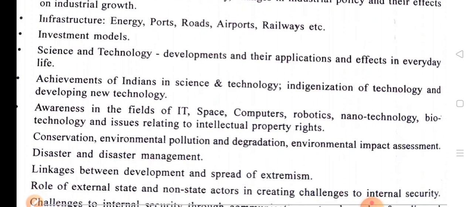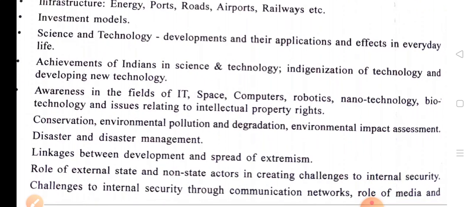Infrastructure: energy, ports, roads, airports, railways and so on. What are the renewable and non-renewable resources of energy? What is the significance of ports in the Indian economy and any country's economy? Roads, airports: why can we easily travel through roads? What is the importance from the point of view of the Indian economy?